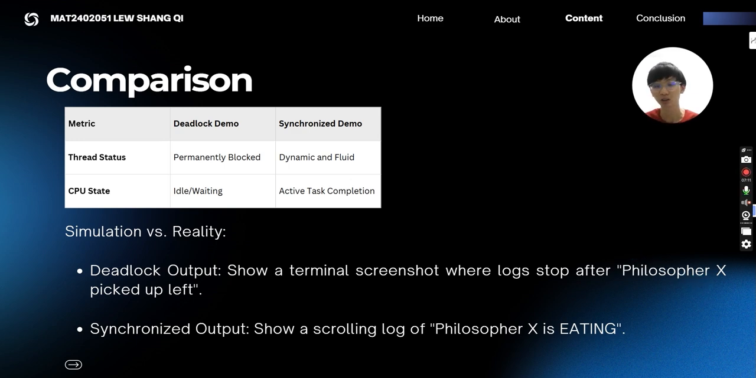Okay, now we can see the comparison. This comparison table summarizes our findings. In the deadlock demo, the threads were permanently blocked and the CPU sat idle. In contrast, our synchronized demo shows dynamic thread status and active task completion. This contrast proves that the asymmetric implementation is a superior and more robust method for managing high concurrency resources on Ubuntu.